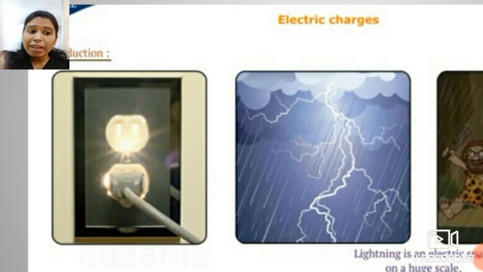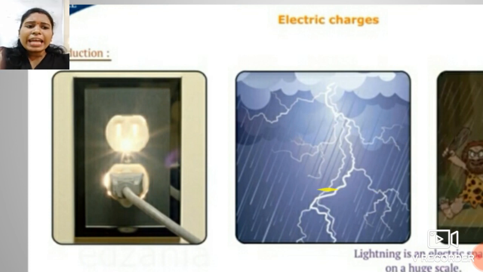Are you afraid of lightning, which occurs during the rain, in the rainy season? Even lightning is an electric spark. Just like the electric spark shown here on the socket, lightning is also an electric spark on a huge scale.